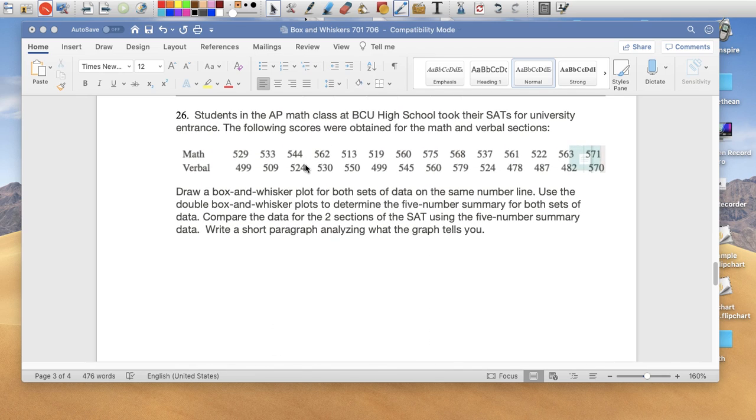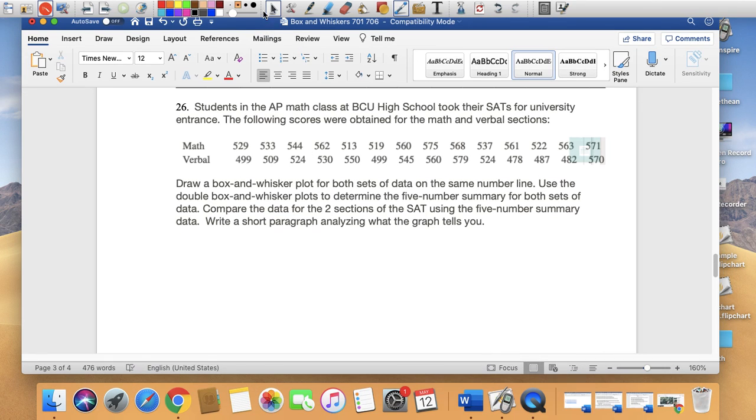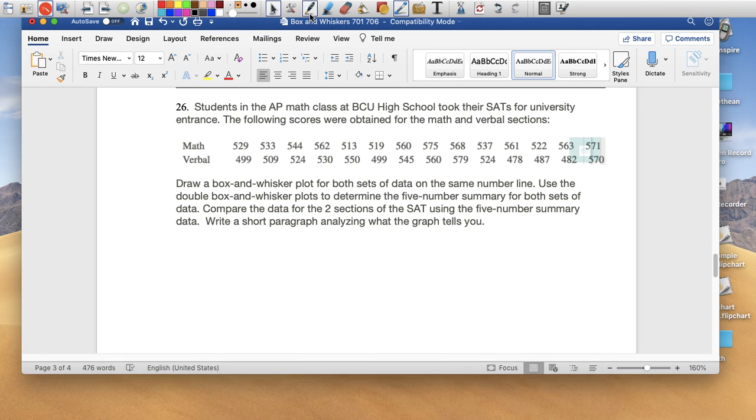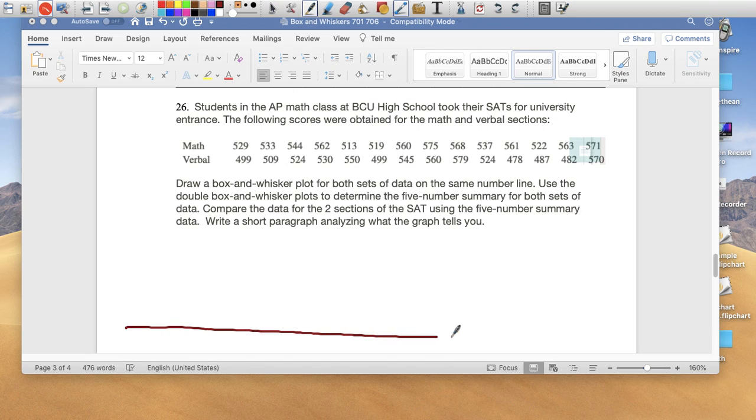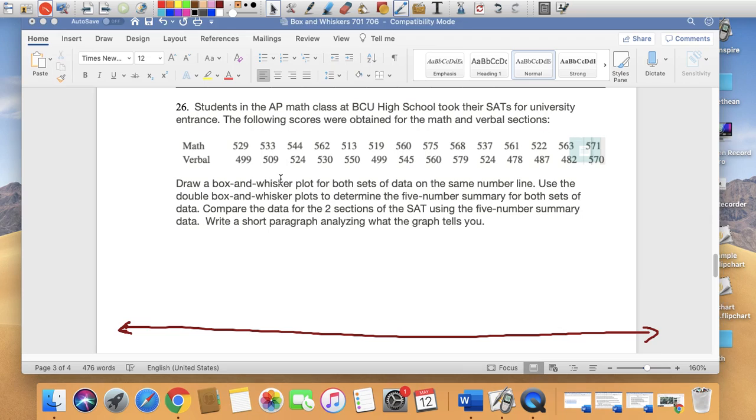And the last one: the AP class took their SATs. This was the results for the math and the verbal sections. So we're going to create a double, and I know we didn't do that in class, but we're going to use the same number line and create 2 box plots. Then I want you to write a summary of it, just a little paragraph.